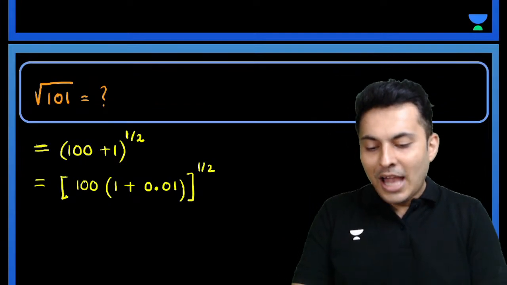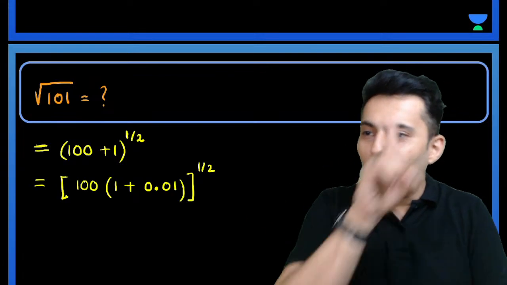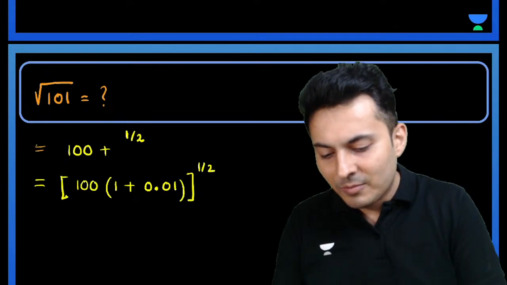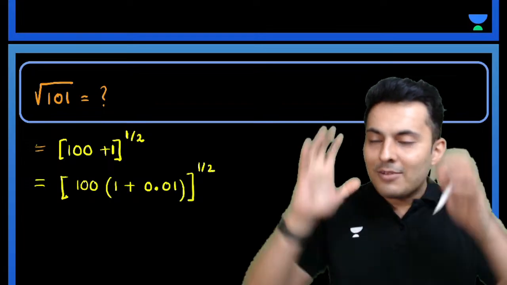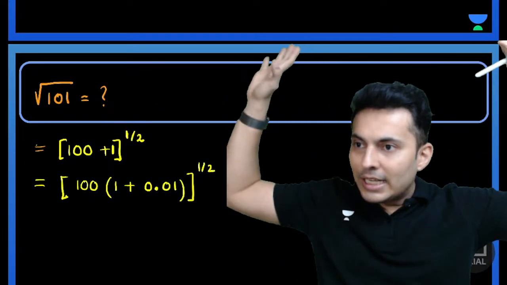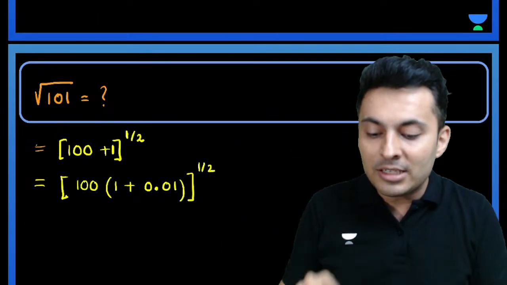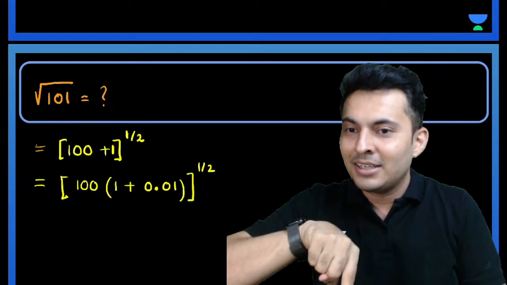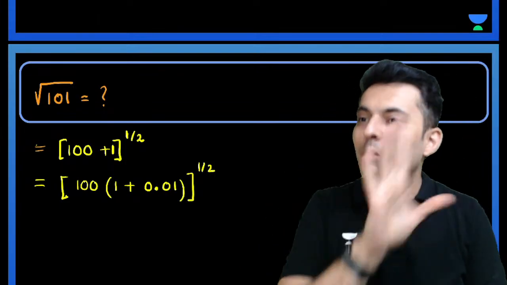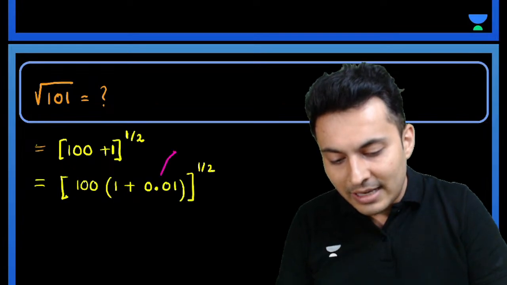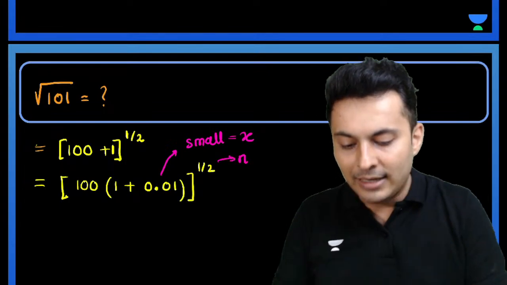Just think about it. I've just taken 100 outside. 100 into 1, 100. 100 into 0.01, 1. Isn't it the same thing? I've just taken that power half outside, and I just took 100 common. The reason why I took 100 common is because I wanted 1 plus something, and that something should be very small. Yes, this is very, very small. This is like your x. This is like your n.